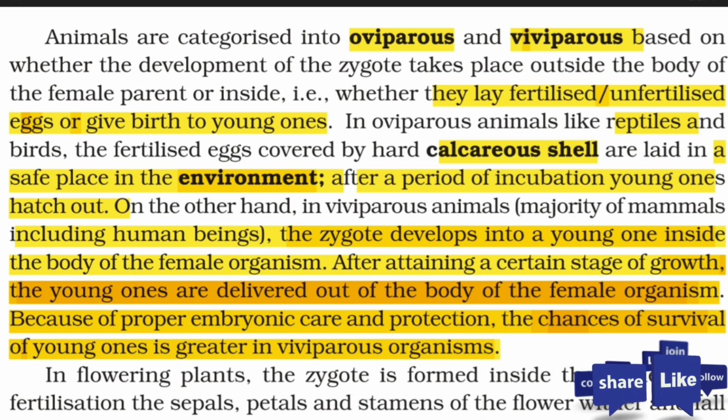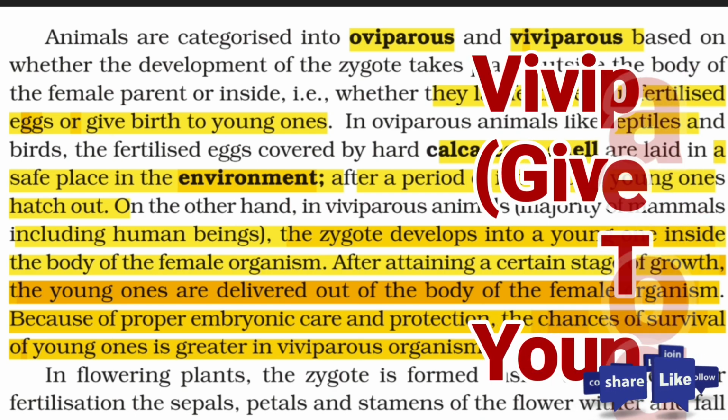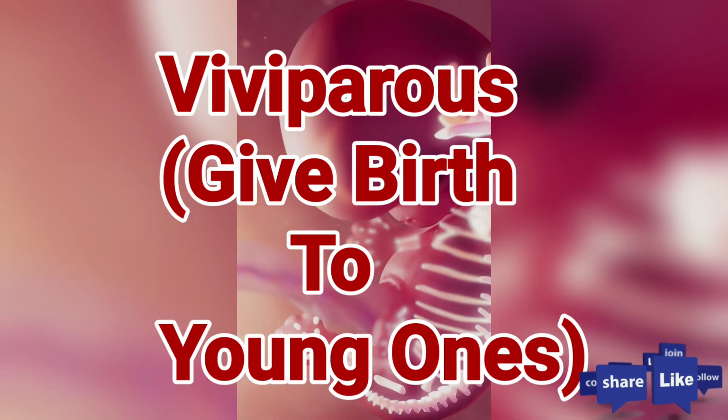After attaining a certain stage of growth, the young ones are delivered out of the body of the female organism. Because of the proper embryonic care and protection, the chances of survival of young ones is greater in viviparous organisms. Here you can get the answer to this question also: why viviparous organisms have the greater chance for survival.